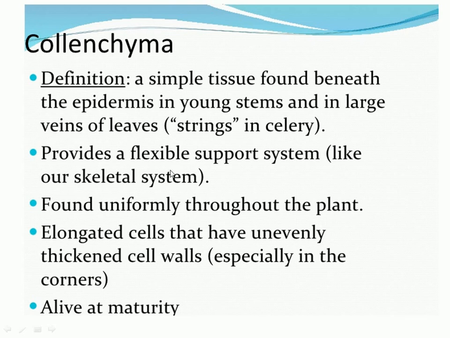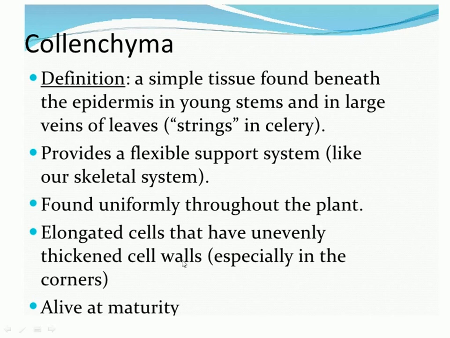Collenchyma has tensile strength, which is why it provides a flexible support system to the area where it is present. It is found uniformly throughout the plant, but it is absent in the root system. They are elongated cells.